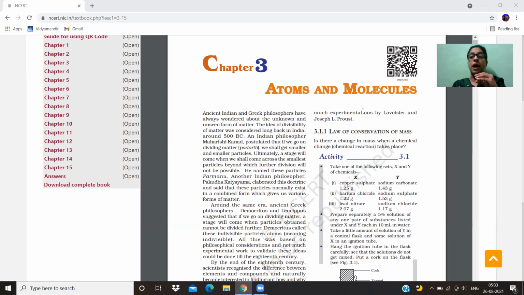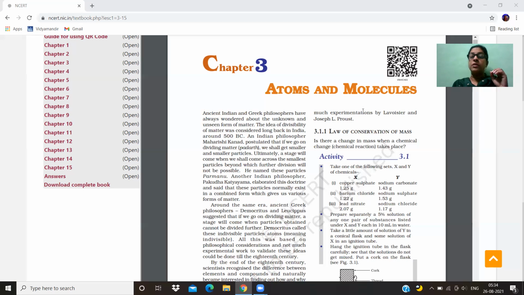What do we call them? Atom. So the beginning of the discovery of atoms did not start recently. Our ancient Greek and Indian philosophers were also wondering about this unseen form of matter. The idea of divisibility of matter: can matter be further divided into smaller particles? That idea also came long back in India, near around 500 BC.